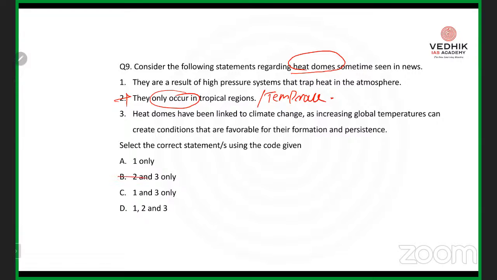You are supposed to eliminate option B as well as option D. See, two options have been left, right? Then you can only expect a 50-50 chance, 1 only or 1 and 3 only. Which means that without reading, we can say 1 is correct. What about the last statement? Heat domes have been linked to climate change as increasing global temperature can create conditions favorable for their formation and persistence.